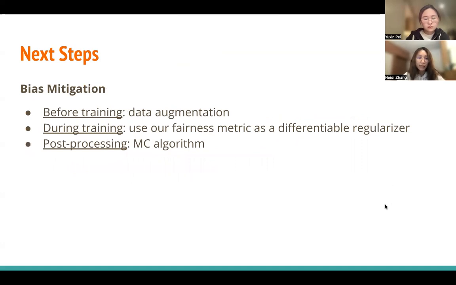And finally, we define some bias mitigation strategies. Before training, we can use data augmentation to reduce the biases in the dataset. During training, we can use our fairness model and metric as a differentiable regularizer that can be added to our loss function for training a model that's fair on that metric. And finally, for post-processing, we can apply the multi-calibration algorithm to adjust the model output distribution to the real-world distributions.